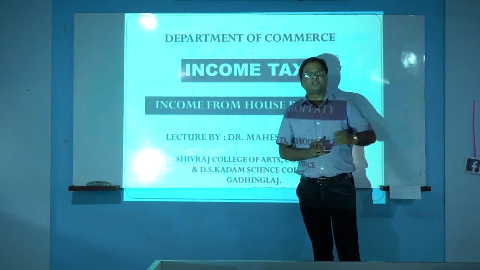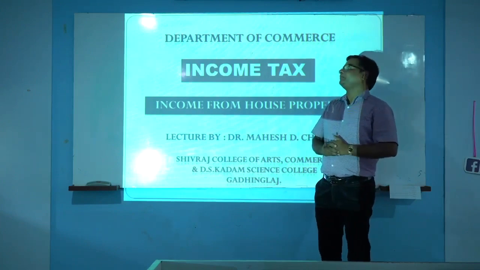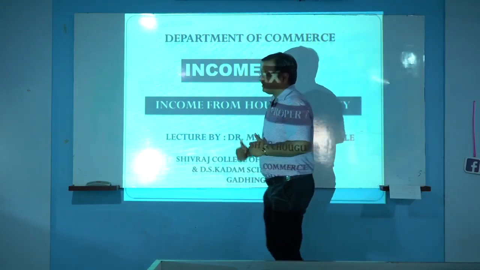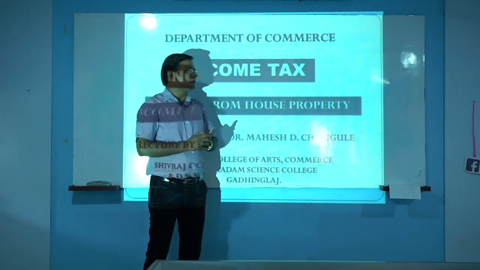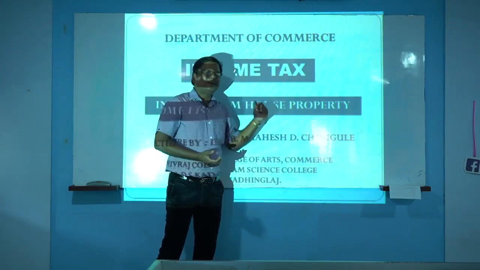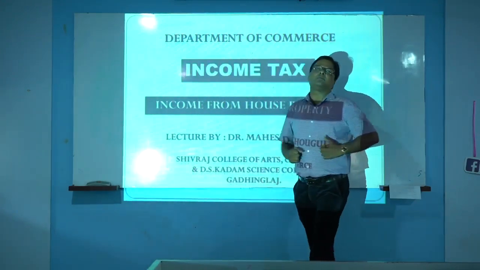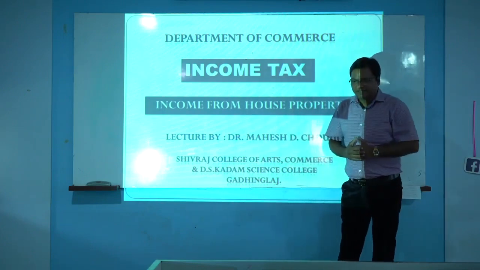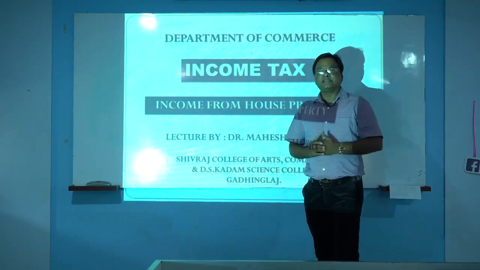There were a total of 3 sections available under income from salary, sections 15, 16 and 17. For this second head of income, income from house property, the sections available are section 22 to 27. To determine that a particular income is income from house property, there is also one condition.